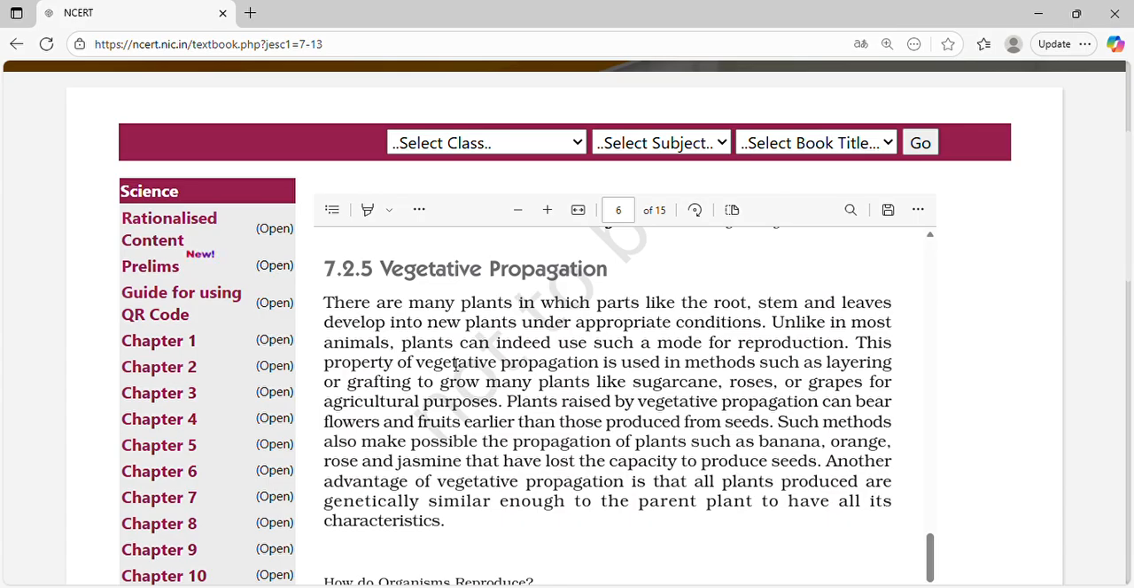Vegetative propagation. There are many plants in which parts like root, stem, and leaves develop into new plants under appropriate conditions. Unlike in most animals, plants use such a mode for reproduction. This property of vegetative propagation is used in methods such as layering or grafting, to grow many plants like sugarcane, roses, or grapes for agricultural purposes. Plants raised by vegetative propagation can bear flowers and fruits earlier than those produced from seeds.